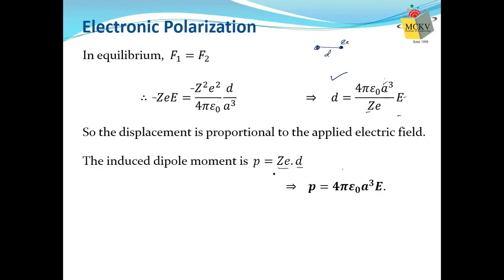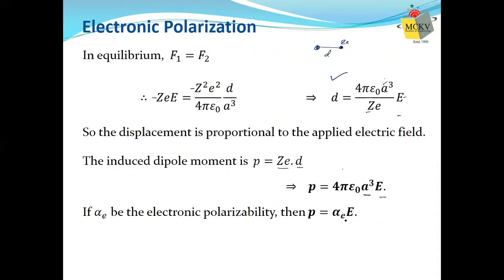You observe induced dipole moment depends on basically two variables: the radius of the atom and electric field. And we know that dipole moment is proportional to electric field, and that proportionality constant is called polarizability. So P can be written as alpha E. Since we are talking about electronic polarization, instead of writing only alpha, I am giving a subscript E here to remind us that we are talking about electronic polarization.